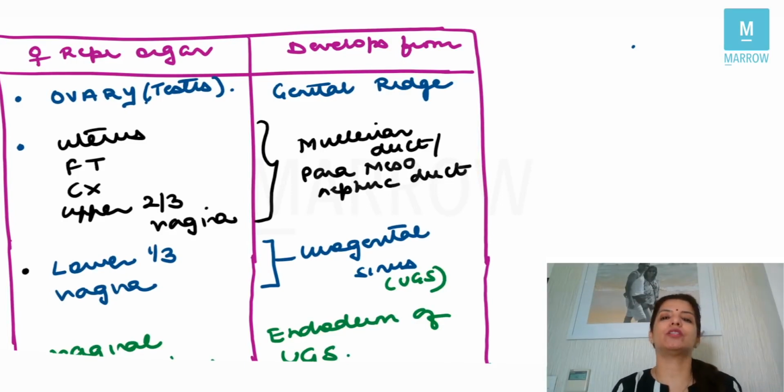In other words, a patient of Mullerian agenesis will be ovulating normally. Very, very important question, asked at least twice or thrice. Because ovaries have nothing to do with Mullerian duct, ovaries develop separately from genital ridge. So even if Mullerian ducts are absent, ovaries will still be present, right?